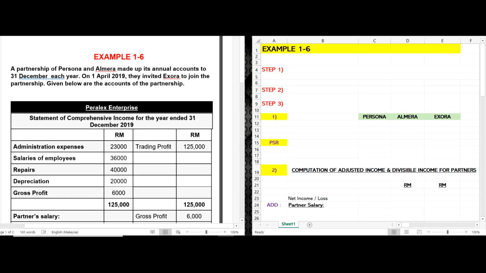Okay, so it is already stated that there are some changes in the business because they have invited Izora to join the partnership. So this is why we treat this question as a change in the partnership, because somebody entered the partnership.